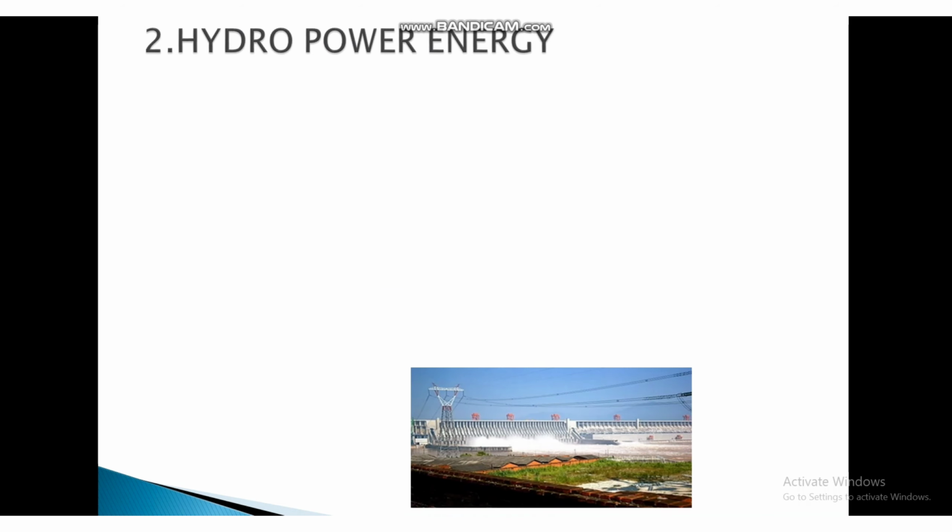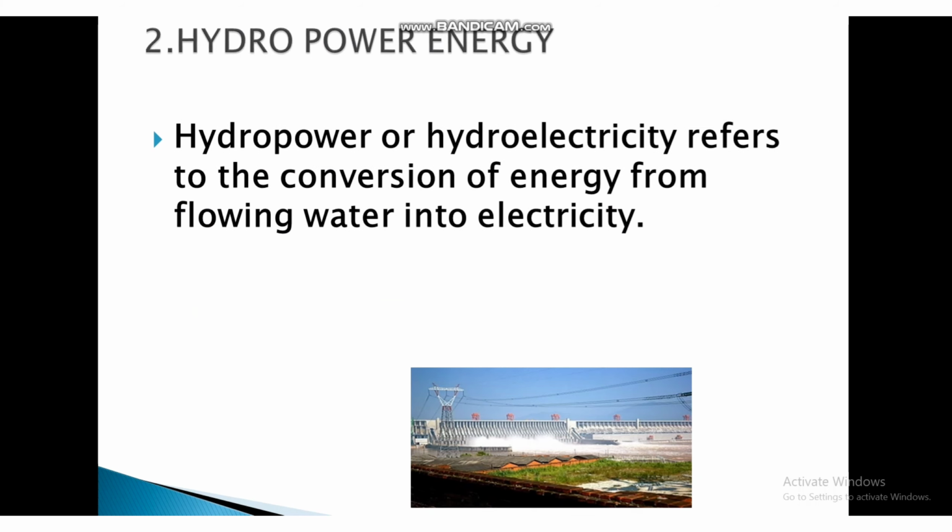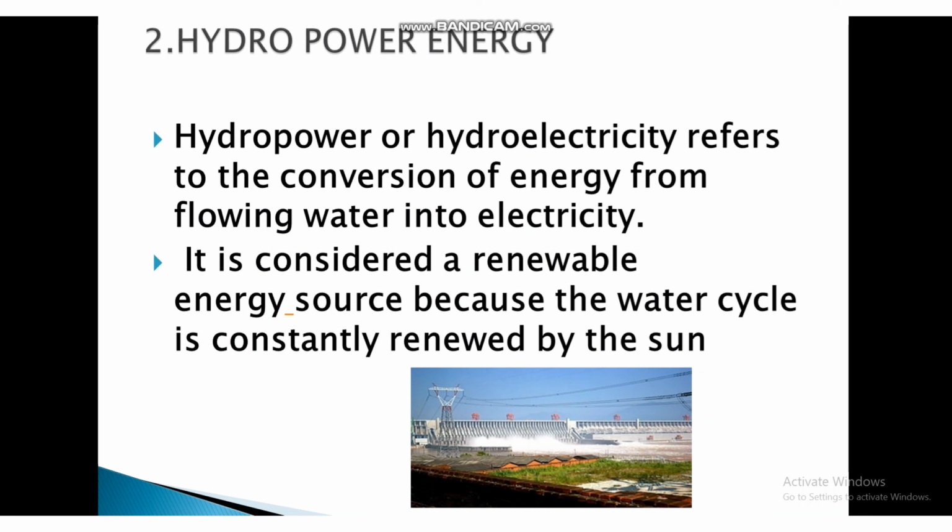Now the second type of energy is hydropower energy. Hydropower or hydroelectricity refers to the conversion of energy from flowing water into electricity. It is considered a renewable energy source because the water cycle is constantly renewed by the sun. This is the diagram showing hydropower energy.